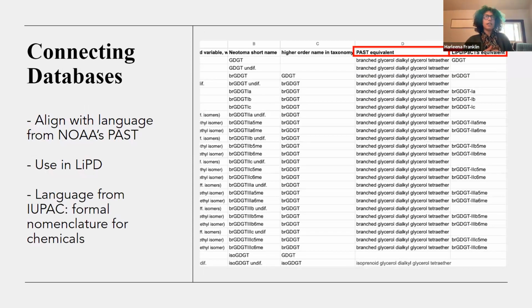And another part of this that is really important is being able to connect databases. So we've been trying to make sure that our language aligns with NOAA's PaST. We want to make sure that it's also usable with LiPD. So we're using language that LiPD already has and making sure we can expand on that for our usage. And then the next step really is taking language from IUPAC, which is an international chemical taxonomy, basically. So it's these formal names for chemicals and chemical compounds that we're going to incorporate within our list here. So next slide, please.